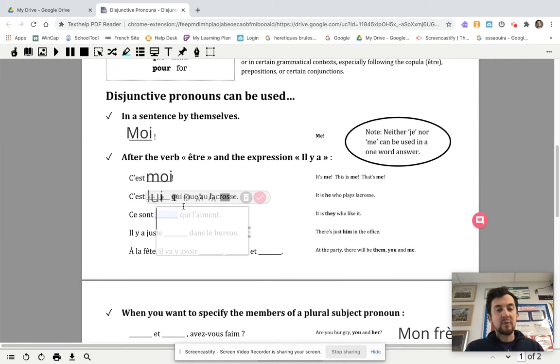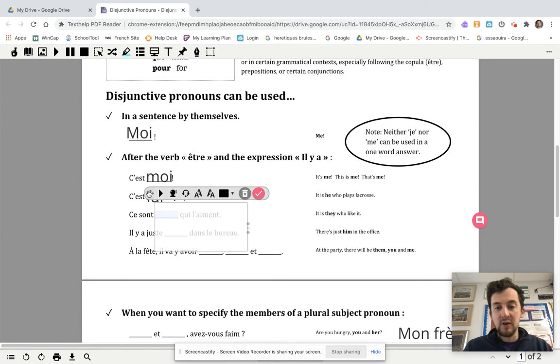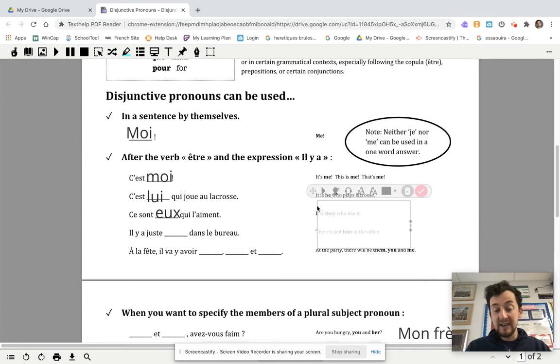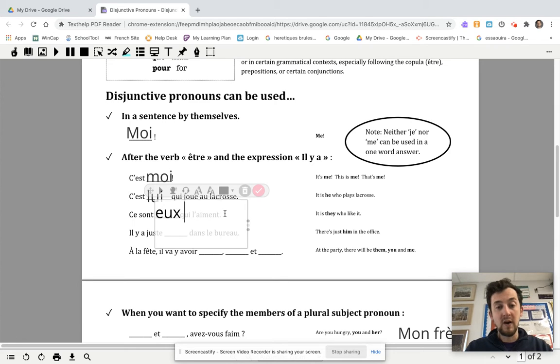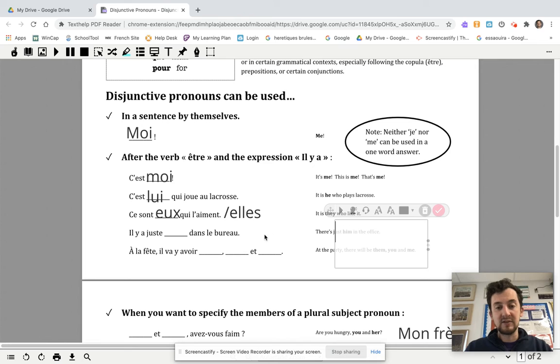Okay, number 3, it is they who like it. On your quiz, I will specify masculine or feminine, so I apologize that that's not there. This one could be ce sont eux qui l'aiment or ce sont elles qui l'aiment. Okay, you could have chosen either one. So I apologize for that first one that's off. I'll make sure to add those symbols later.